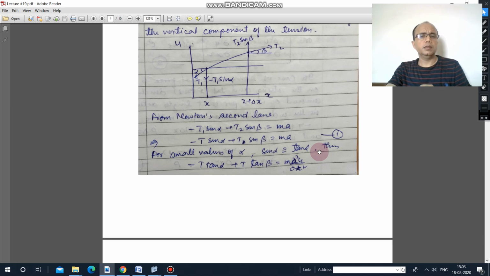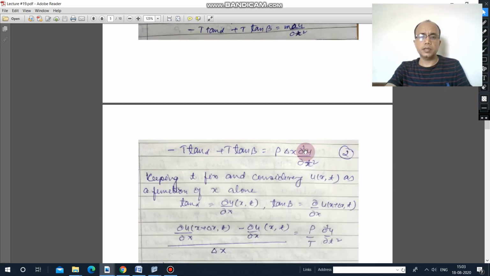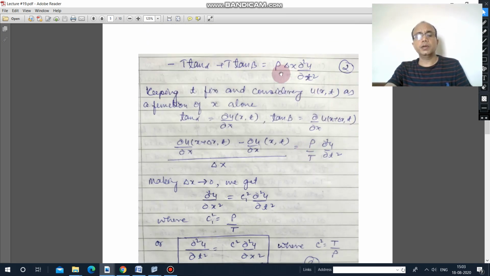For small angles, we can write sine alpha approximately equal to tan alpha, because tan alpha is equal to sine alpha upon cos alpha, and when alpha is very small, cos alpha is going to be 1. So this equation becomes minus T tan alpha plus T tan beta equals m del square u by del t square, which is the acceleration. Further, we write the value of m as rho times delta x, where rho is the density.